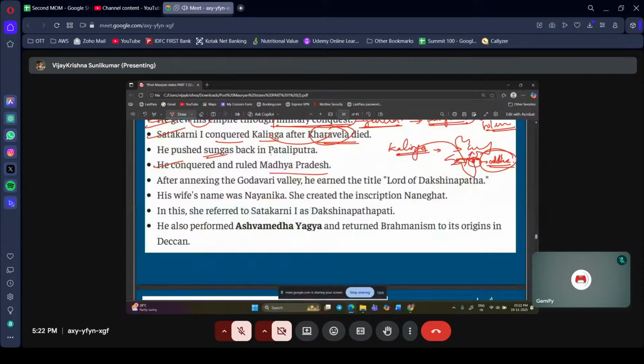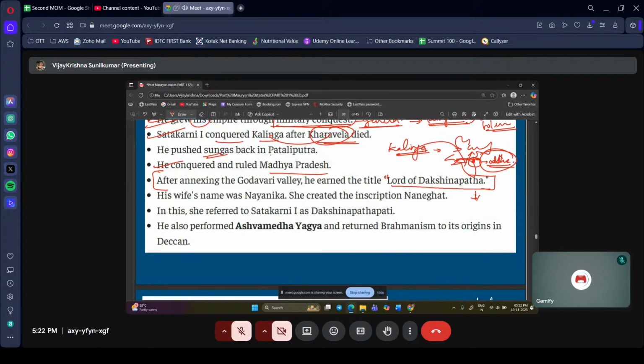He conquered and ruled Madhya Pradesh. I don't need to remember this thing. After annexing the Godavari Valley, this is very, very important. There will be a question. This king, after annexing the Godavari Valley, earned the title Lord of Dakshinapatha. Who is the king? The first will be GPS, the second will be Satakarni 1, third will be Ashoka, fourth some Krishnadevaraya. Please write, this is the Lord of Dakshinapatha.